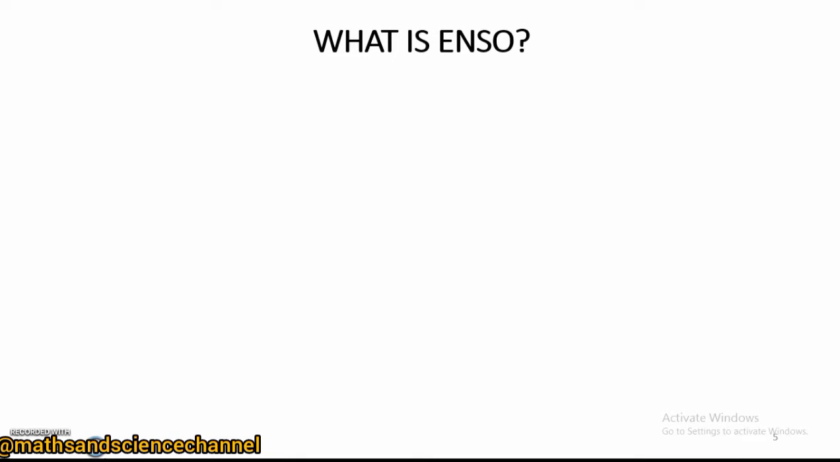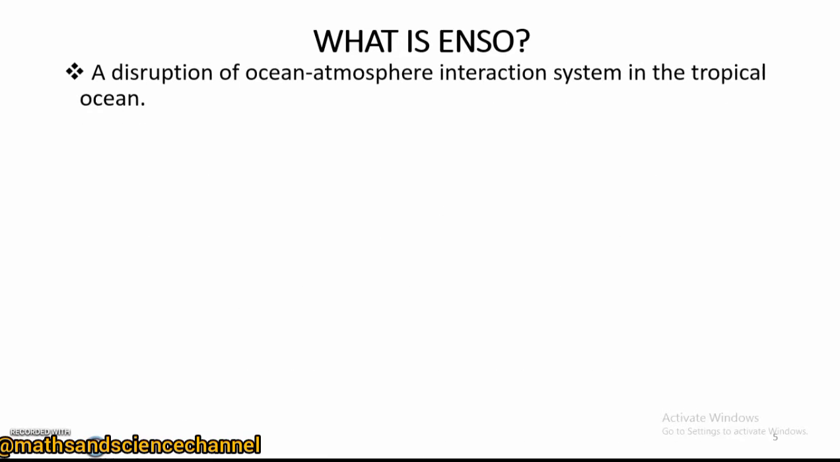Now what is ENSO? The first point here says it's a disruption of ocean to atmosphere interaction in the tropical ocean. Disruption basically means any variation or changes that take place when the ocean and the atmosphere interact. The ocean and atmosphere are always interacting, and their interaction is complex; they are linked to each other in complex ways.